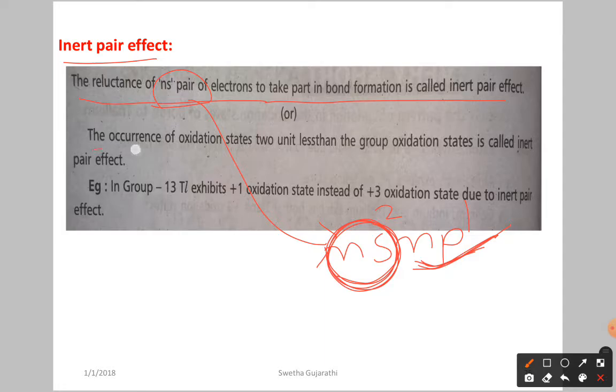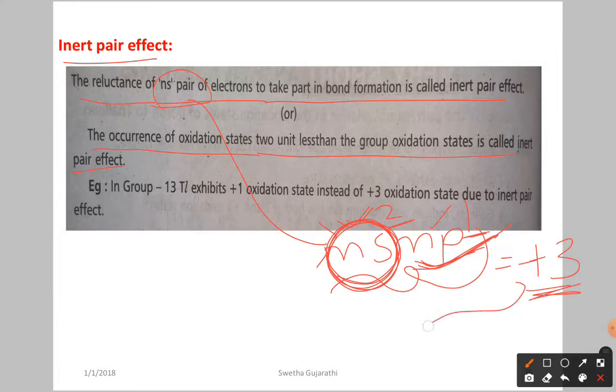The occurrence of an oxidation state 2 units less than the group oxidation state is called the inert pair effect. Now we are discussing group 13, where the group oxidation number is +3. How do we calculate it? It is the sum of the ns electrons and np electrons. The ns electrons are 2 and np is 1, so 3. The next oxidation state we get is +1, because ns2 doesn't want to participate. So the difference is 2 units less.